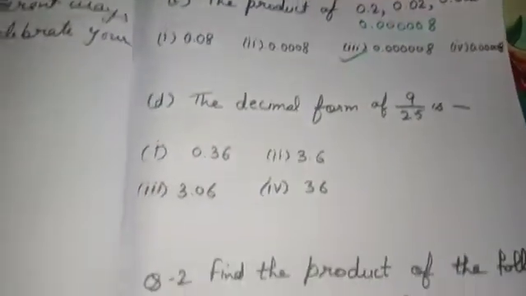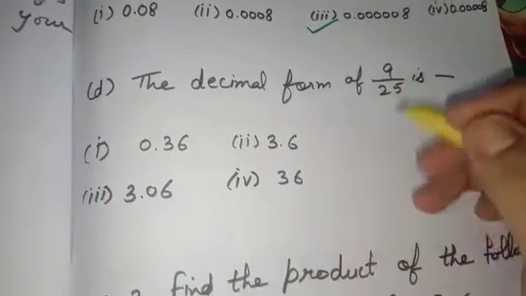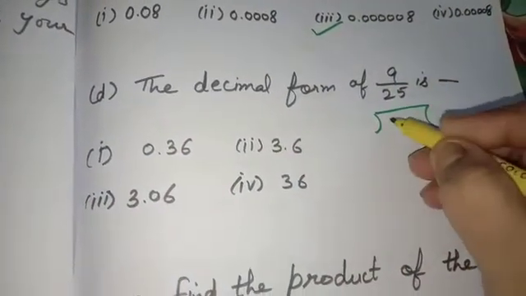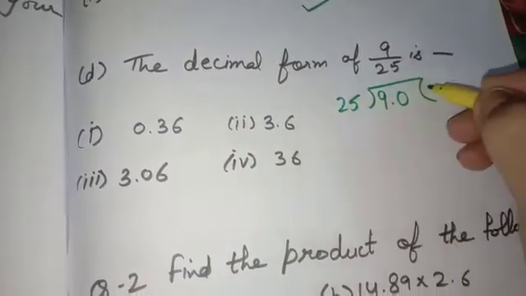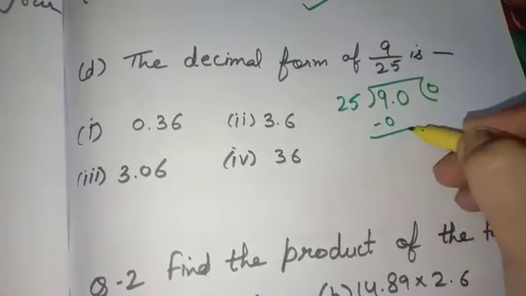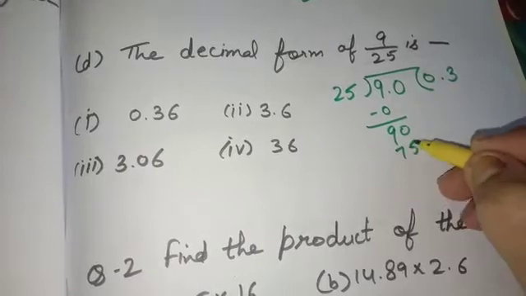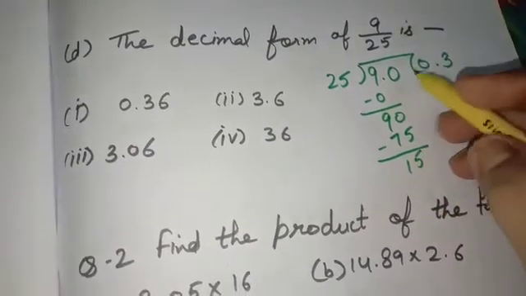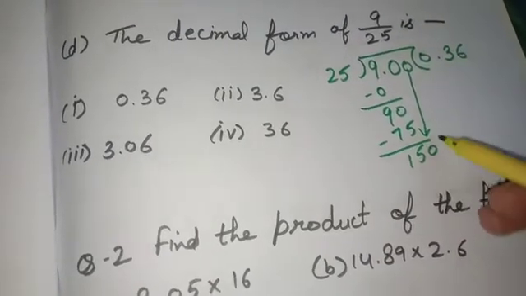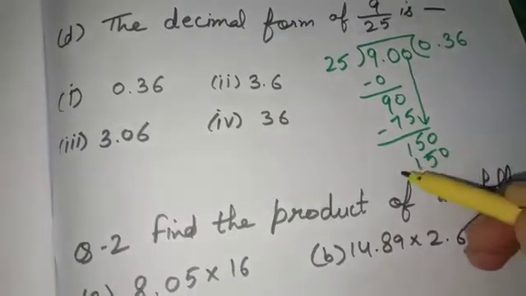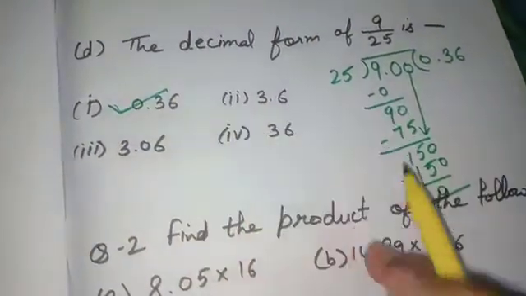Come to next. The decimal form of 9 by 25 is. Here you have to find out the decimal form. We have already done this, as 9 can be written as 9.0. 25 at the table of 25 it will go at 0. Then 0 will come down. 25 3s are 75. 15 will come. One more 0 will come. 150. Then 25 6s are 150. So the answer is 0.36, means the first option.